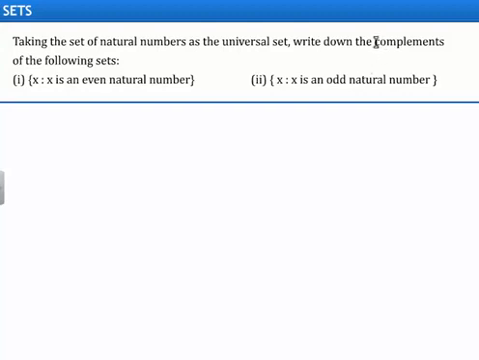In this question, we need to find the complements of the following set by taking the set of natural numbers as the universal set. Let us begin with the solution.